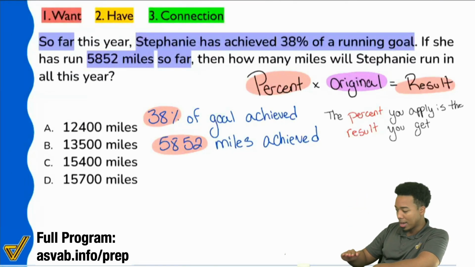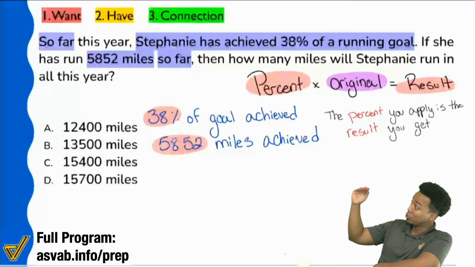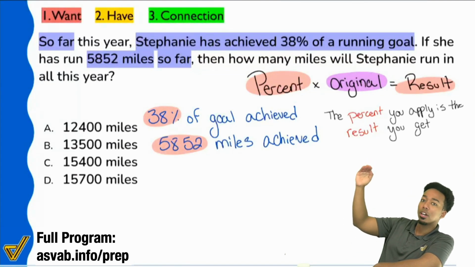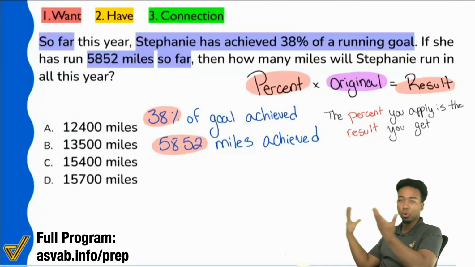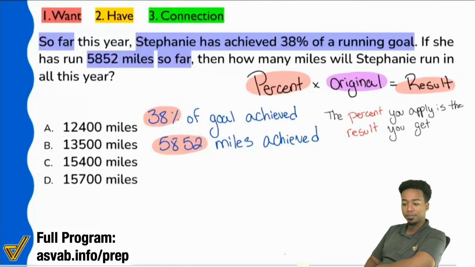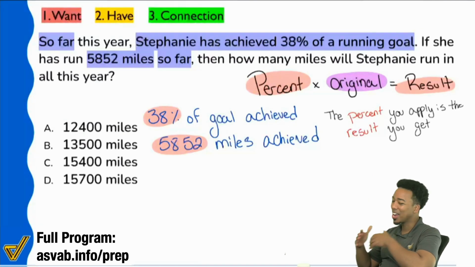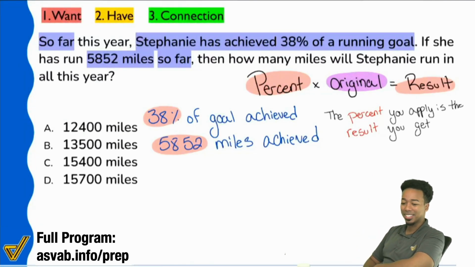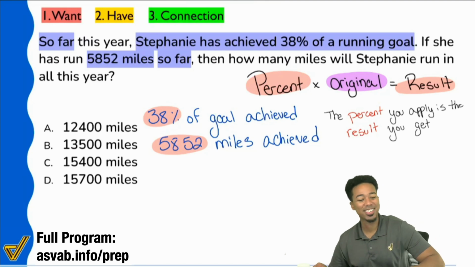Every day she's running miles. Right now she's at 38%. She keeps running, eventually she'll get to 100%. That 100% is the total miles. So does that make a little more sense there, guys? Let me know. I'm trying to look for every which way that I can describe this to make it really stick and make sensible sense. Ran out of words. So here we go.